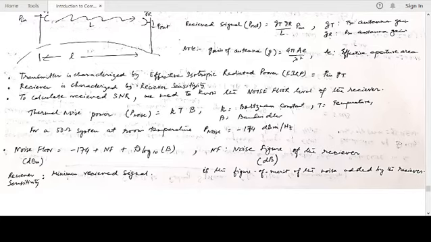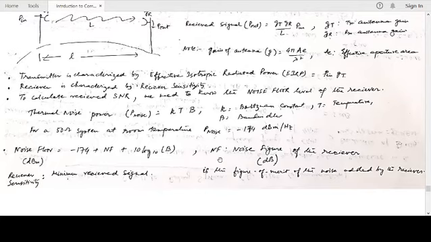So 10 log bandwidth plus something known as NF, noise figure. Again, we have another new characteristic of a receiver. So in many cases, other than receiver sensitivity or noise floor, we also need to know what is the noise figure of the receiver. We'll study this little detail later.